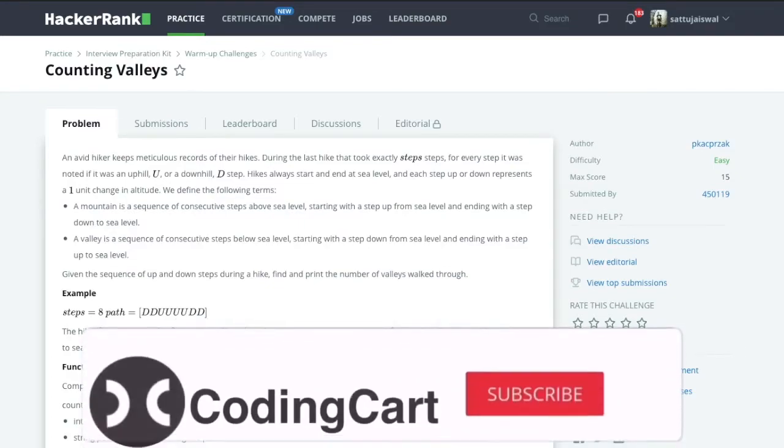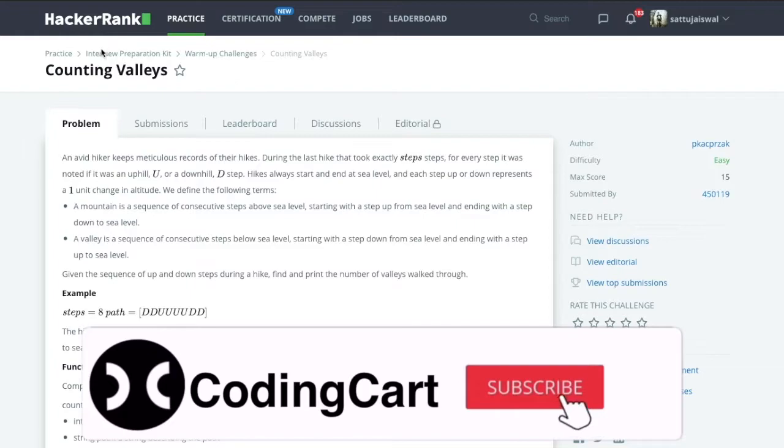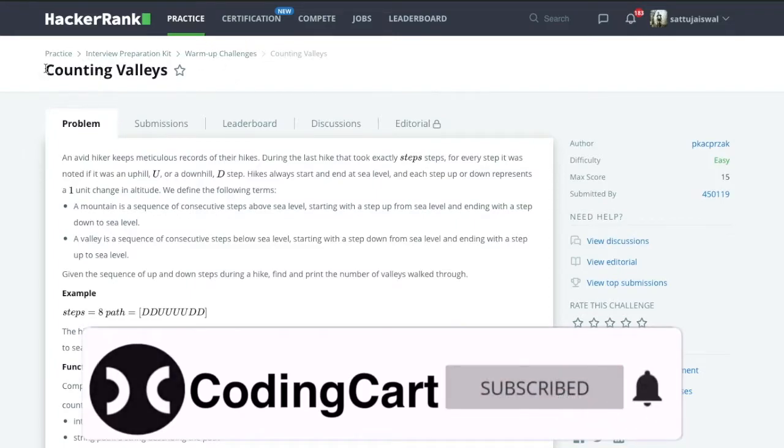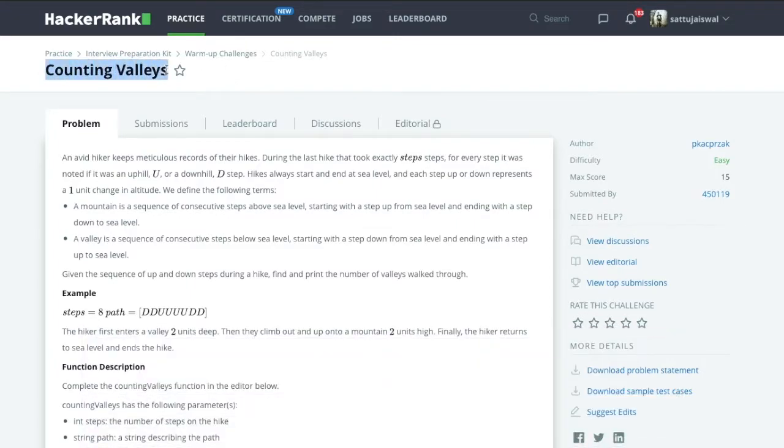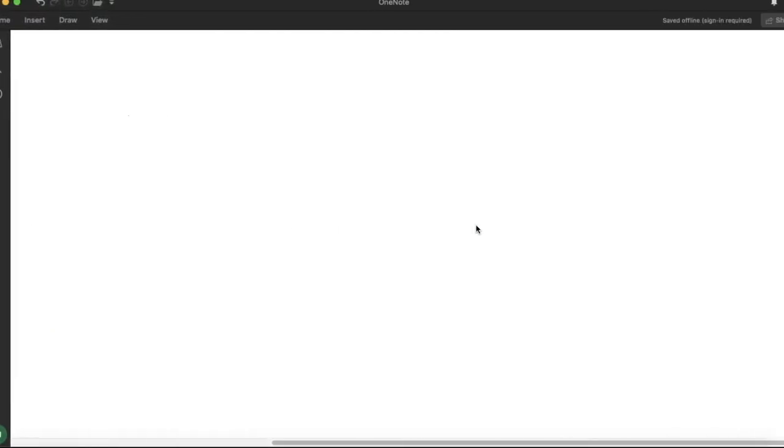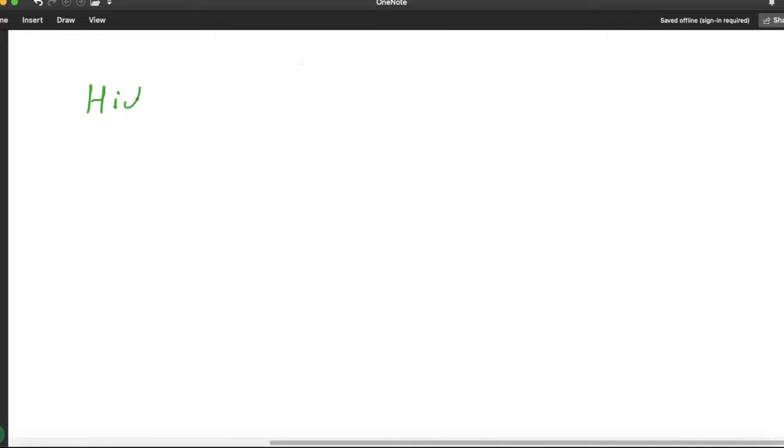So in this session we are going to solve one HackerRank problem from the topic interview preparation kit. You can see here the problem name is counting valleys. Let me first explain this problem in a simple way, what they are saying. Here we will be given one path of a hiker.